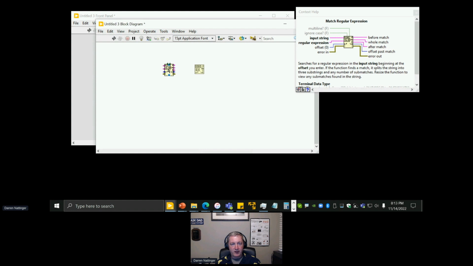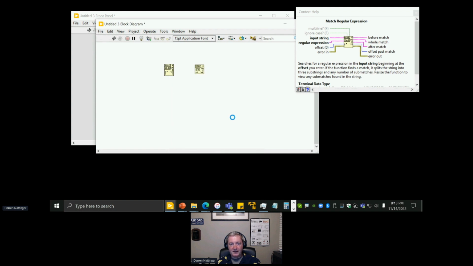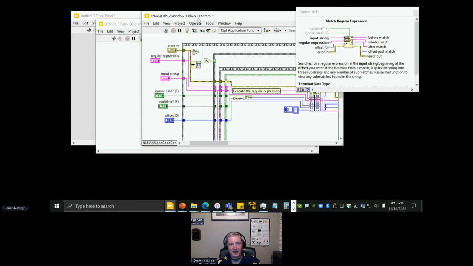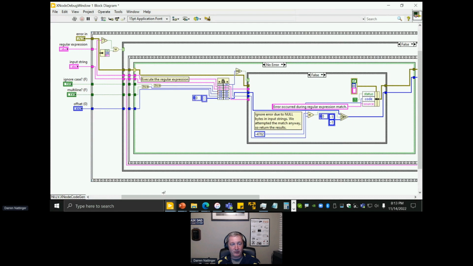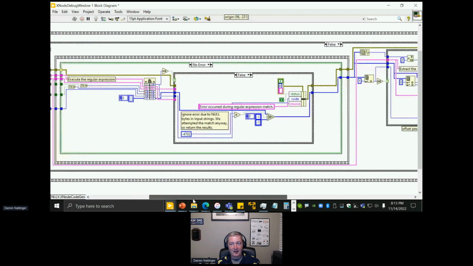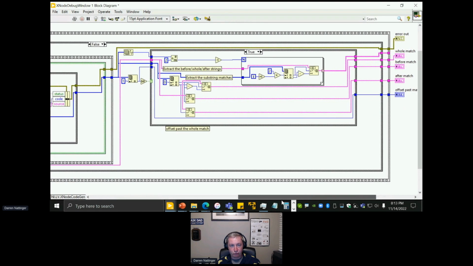But if I right-click on this match regular expression function, there is a menu item that you don't normally see. Now, I have this menu in my LabVIEW because I have a hidden INI token that exposes X nodes. If you were to right-click on your match pattern function in your LabVIEW, you would not see this, but I see it because I have an INI token. And if I choose generated code, then I can now see the code behind that X node. So even though you thought that match regular expression function was a built-in primitive of the language, it really contains this LabVIEW code underneath it. Isn't that crazy? I'm imagining if you've never seen this before, this is probably very strange to you.